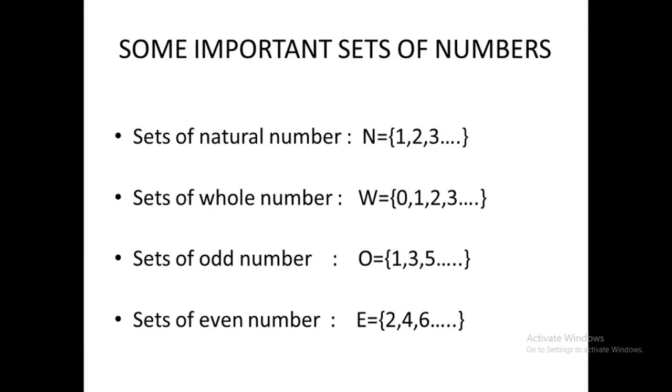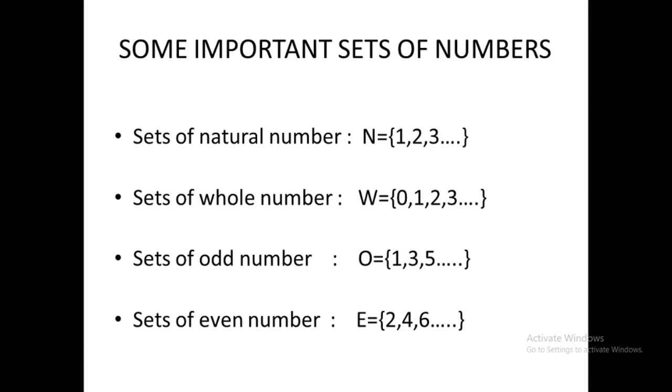First we have the set of natural numbers. You all know about it: it is represented by capital N, equal to 1, 2, 3, and so on, up to infinity, because we don't know the nth position of the natural numbers, so we just simply write "and so on". Then we have the set of whole numbers, which starts from 0, 1, 2, 3. The difference between natural numbers and whole numbers is basically 0. In whole numbers we have 0, and in natural numbers we don't have 0.